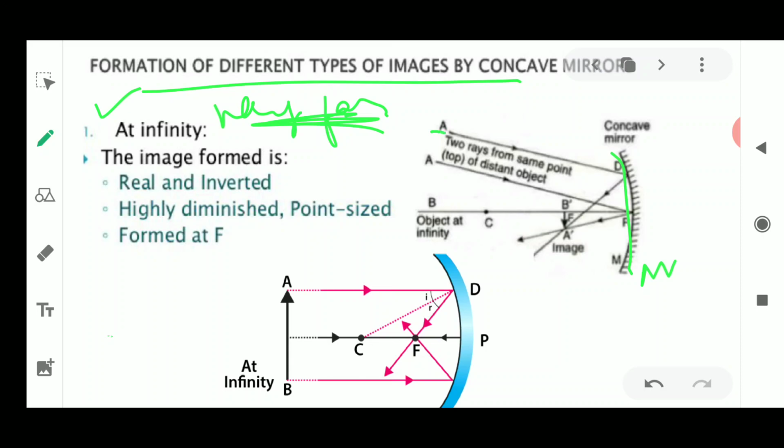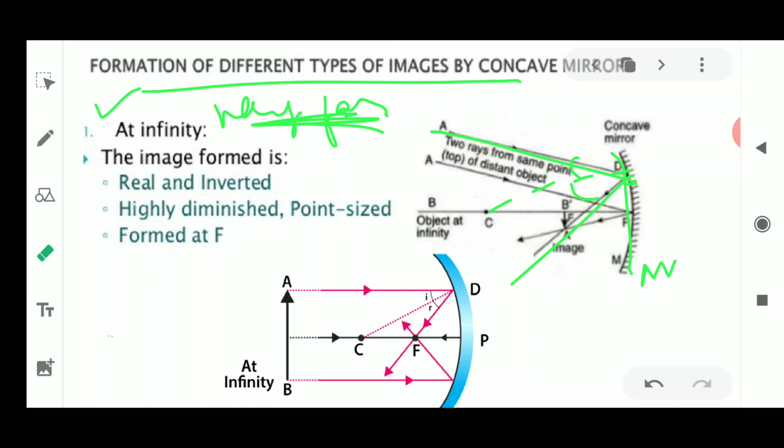So the first ray coming and striking the surface is going to be reflected back. If it comes obliquely, it is again going to be reflected obliquely. Why? Because this is the rule: whenever light comes obliquely, it always goes out at the same angle. So if we draw the normal, we will find that angle I is equal to angle R.